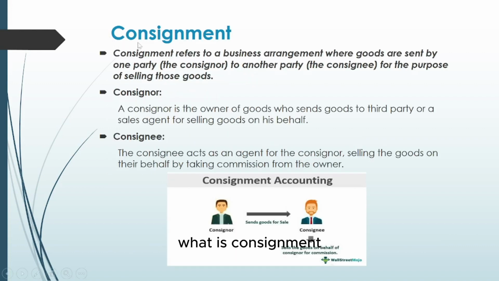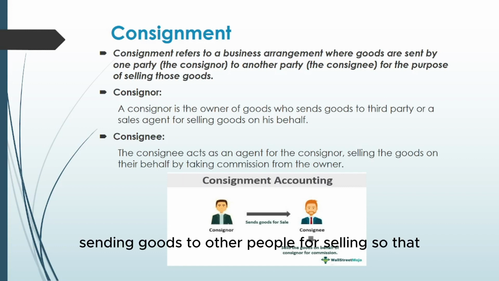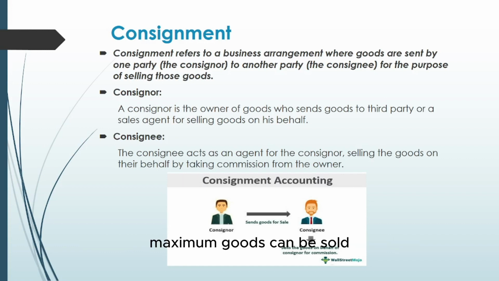Let's begin. What is consignment? Consignment refers to a business model in which the owner sends the goods to a third party for the purpose of selling. In short, the owner expands his business by sending goods to other people for selling so that maximum goods can be sold. So let's read the definition.